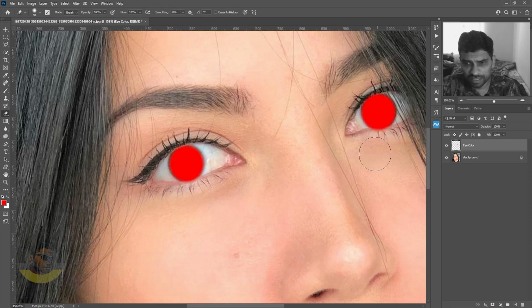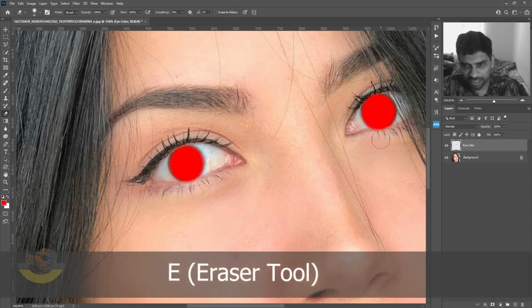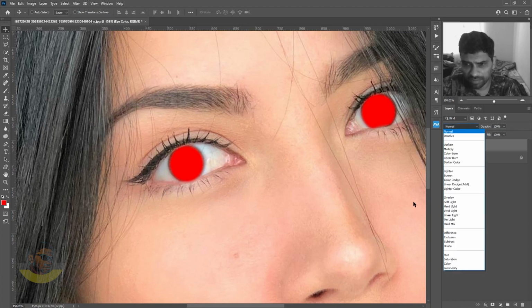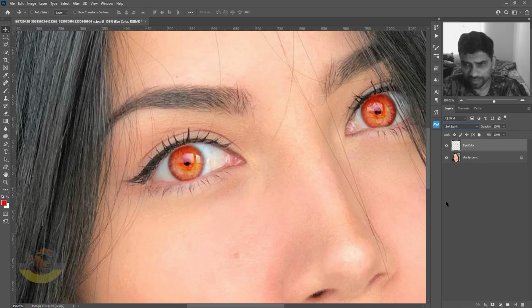Now I will select the eraser tool with the E key and decrease the eraser size to remove the area which I don't want in my selection. Next step here is go to the blending options and change the blending mode to soft light.